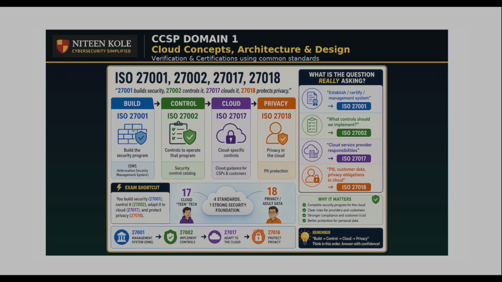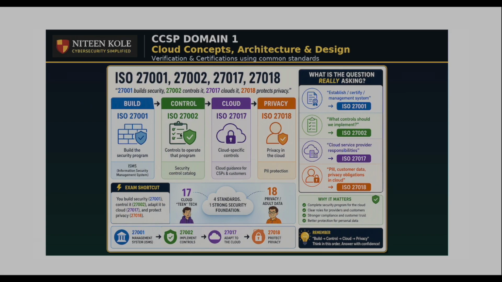ISO 27001 is build security. ISO 27001 is about creating an information security management system, also called ISMS. Whenever the exam mentions establish, certify, governance, management system, think ISO 27001. Simple memory trick is 27001 builds the house.